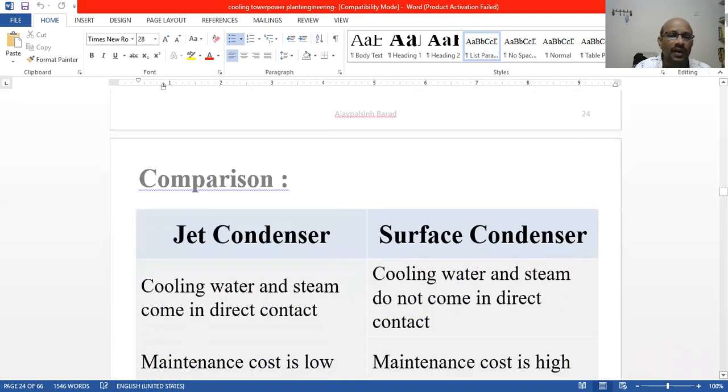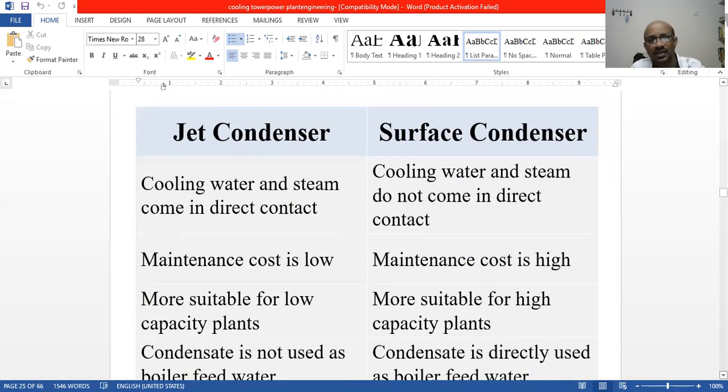And comparisons. So we will see what a jet condenser is and what a surface condenser is. Cooling water and steam come in direct contact in jet condensers, whereas in surface condensers, cooling water and steam do not come in direct contact. Those are the differences.